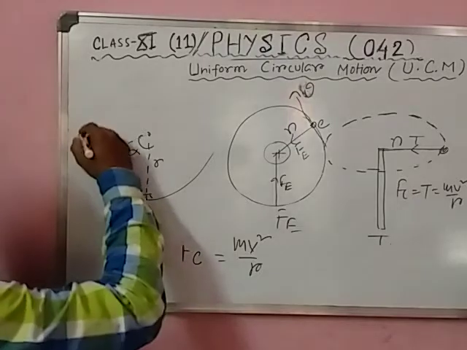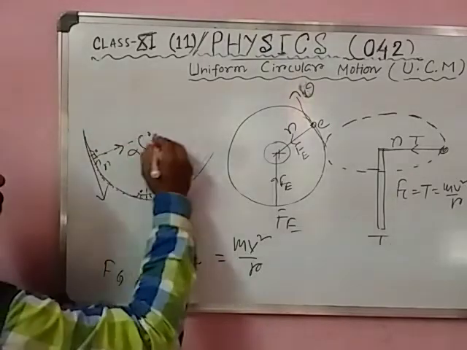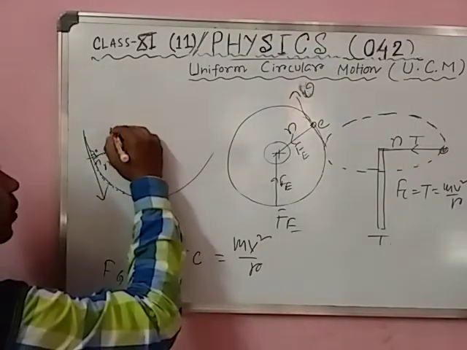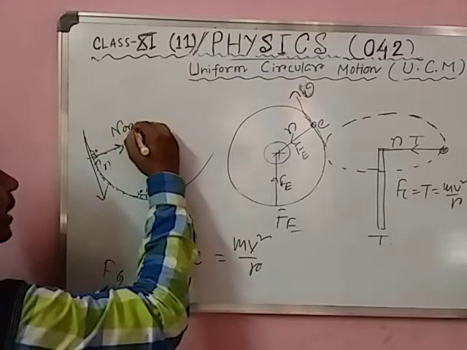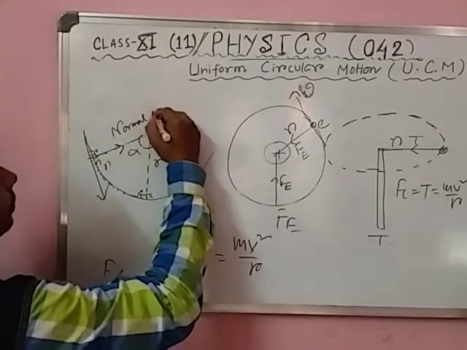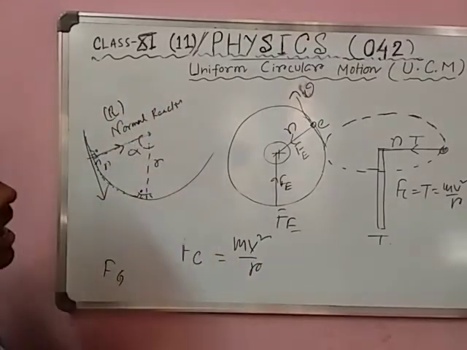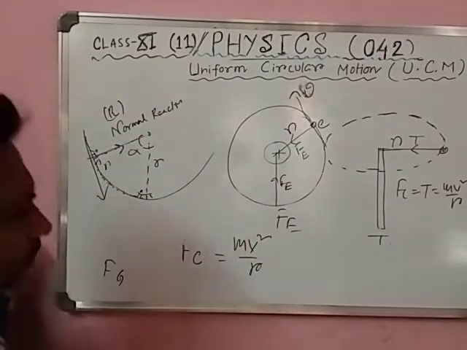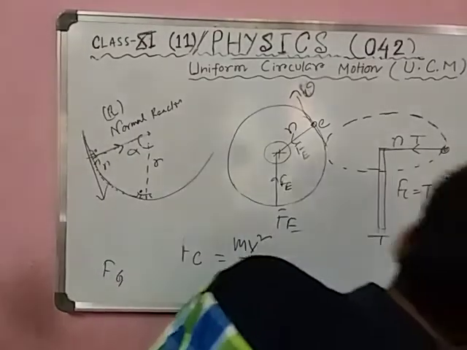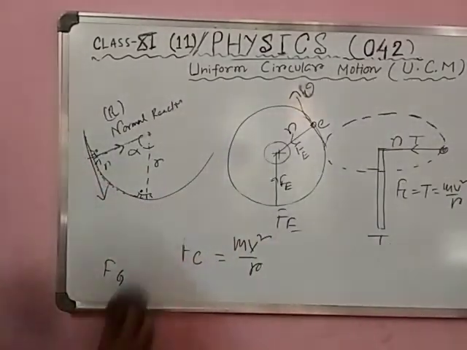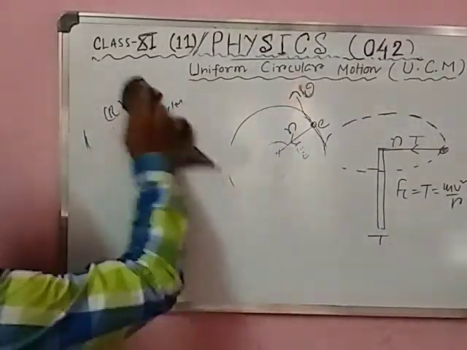See students, here the form of centripetal force is called normal reaction, or R, normal reaction R. So you can see there is a different form of centripetal force. These are the examples of centripetal force.